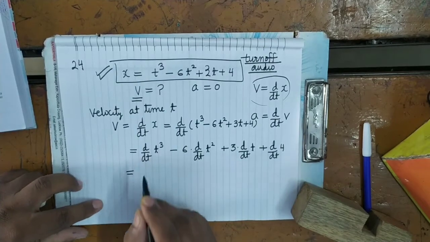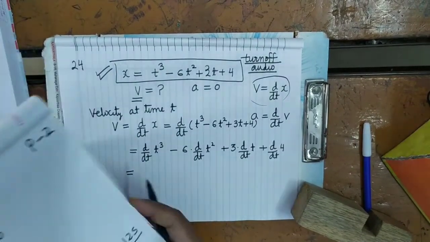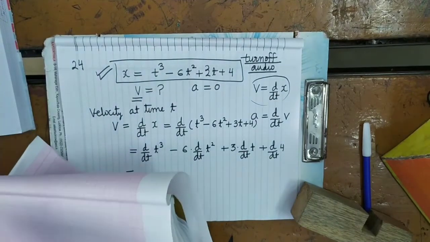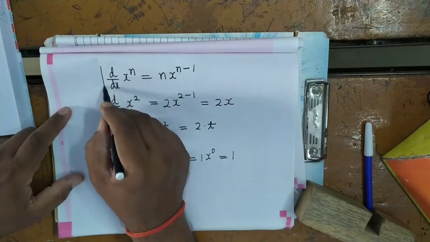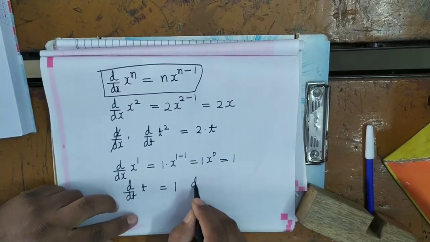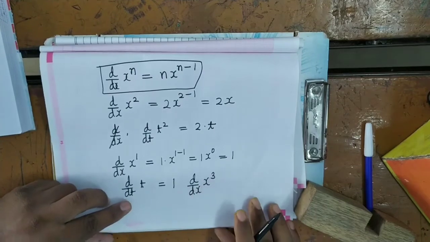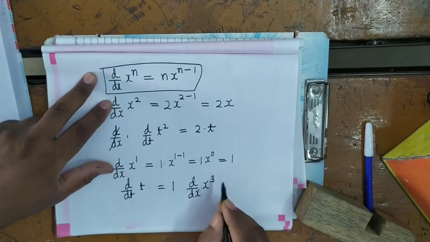Now see here, d by dt of t cube. How will you determine it? I already explained this formula. You can see here, d by dx of x to the power n equals this. So from this formula, what will d by dx of x cube be? If you see here, what is in place of n? 3.